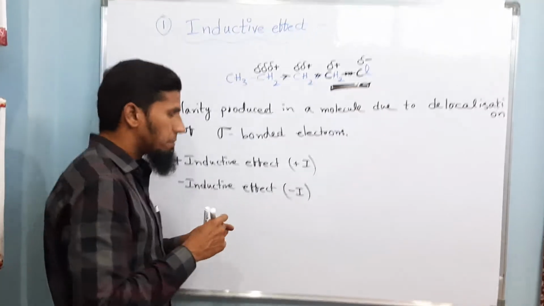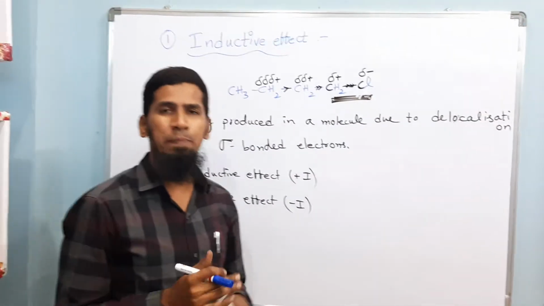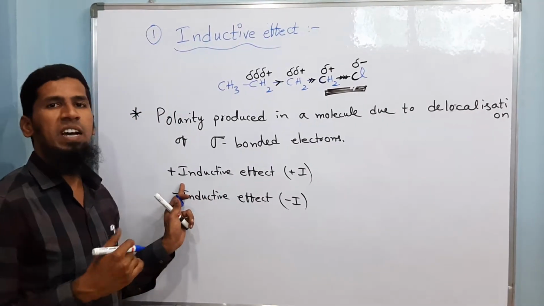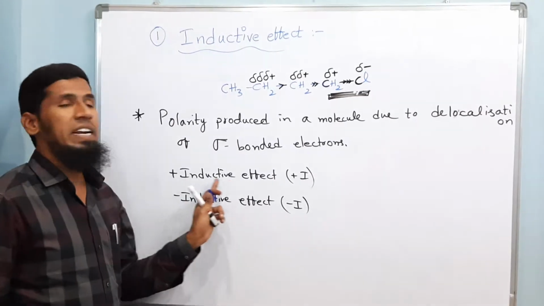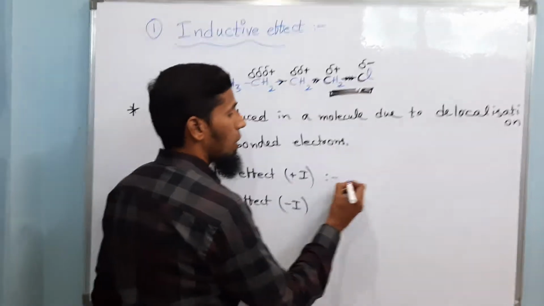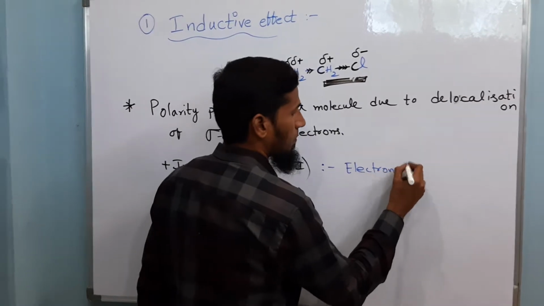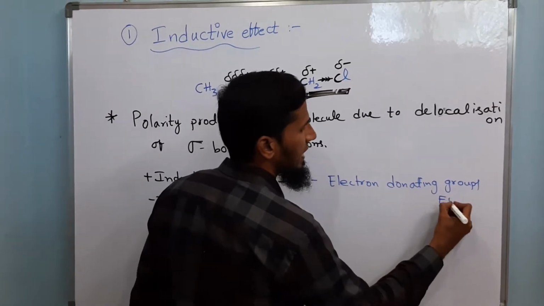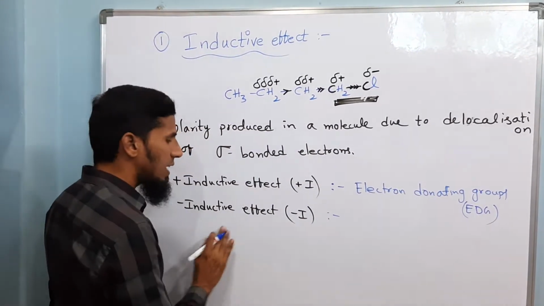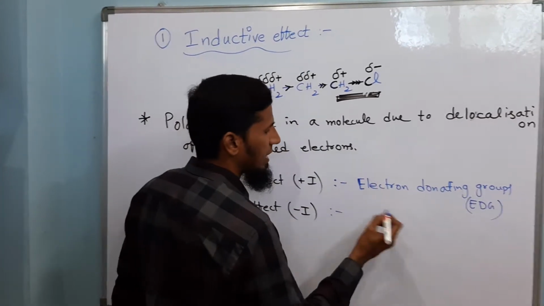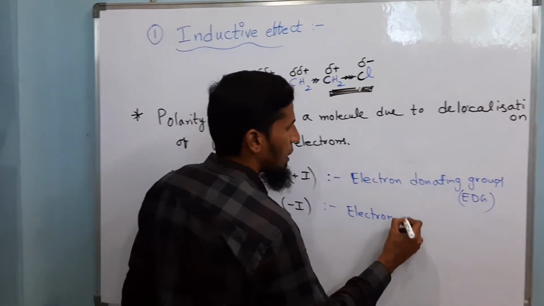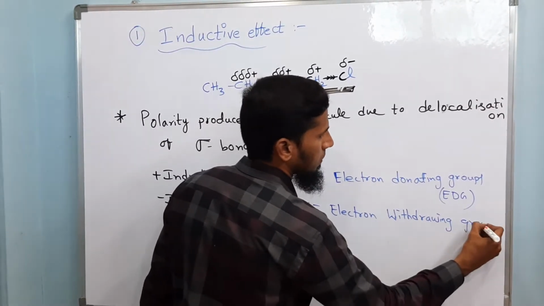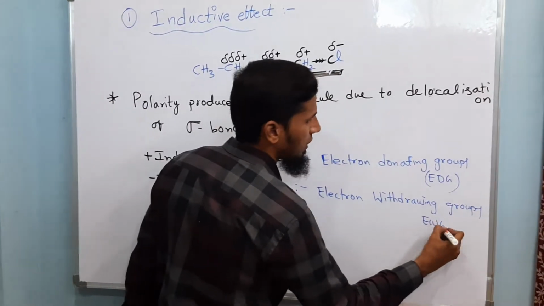So basically, I have told you that depending upon the electron withdrawing and donating behavior, the inductive effect is of two types. So let us consider which groups can be categorized under plus inductive effect. In plus inductive effect, all are electron donating groups, EDG, you can consider. Whereas in minus I effect, the groups which can be considered are electron withdrawing groups, that is EWG.